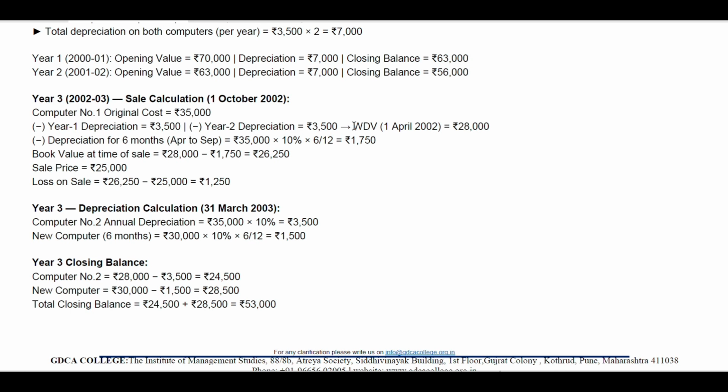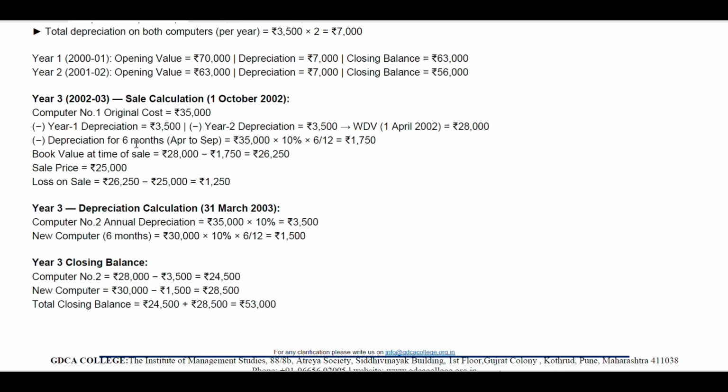That will be the WDV. In 2002, WDV is added, as we brought a new computer and new rules have come into play. So what will be the total? WDV will be 28,000 rupees. How 28,000 rupees? Let's see.